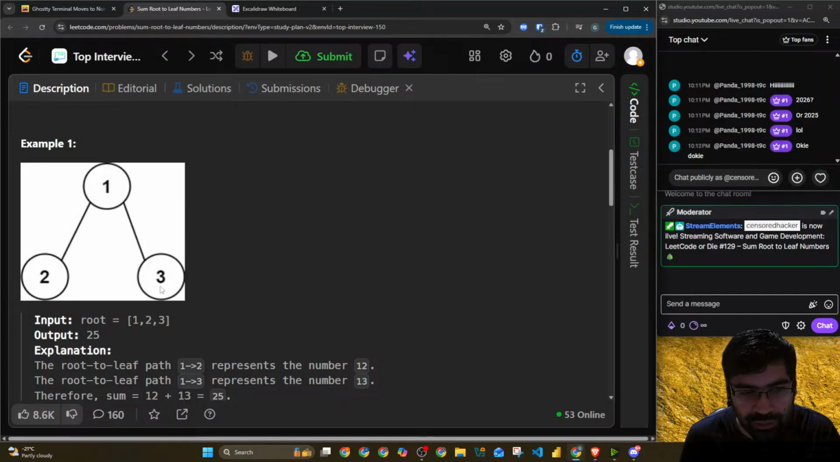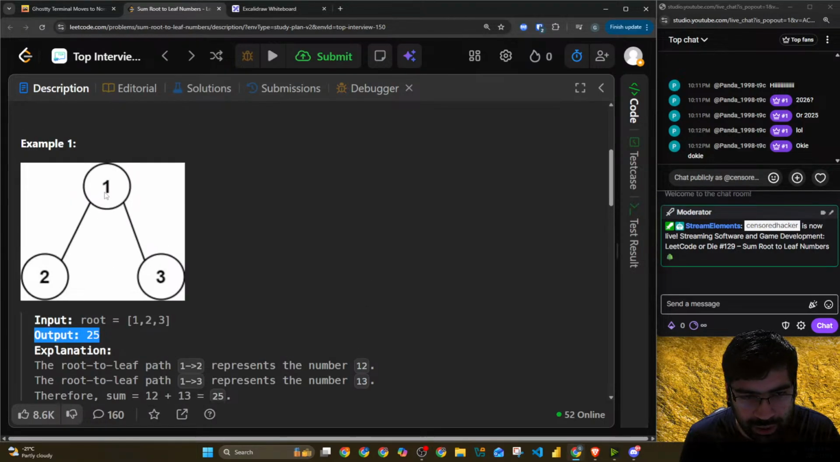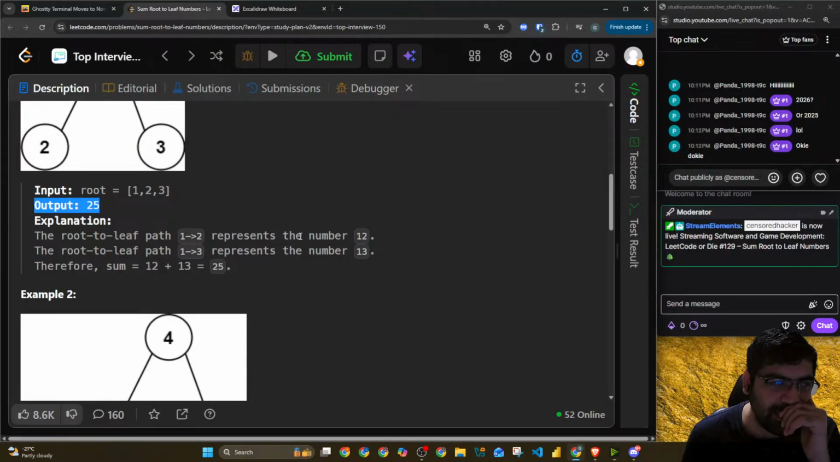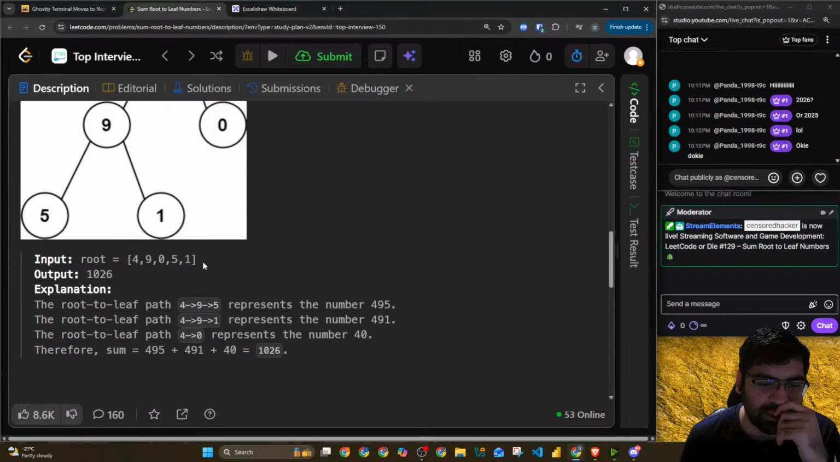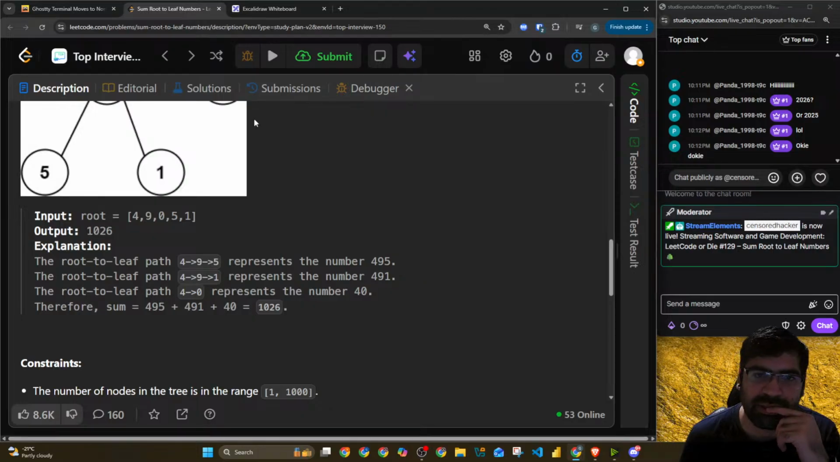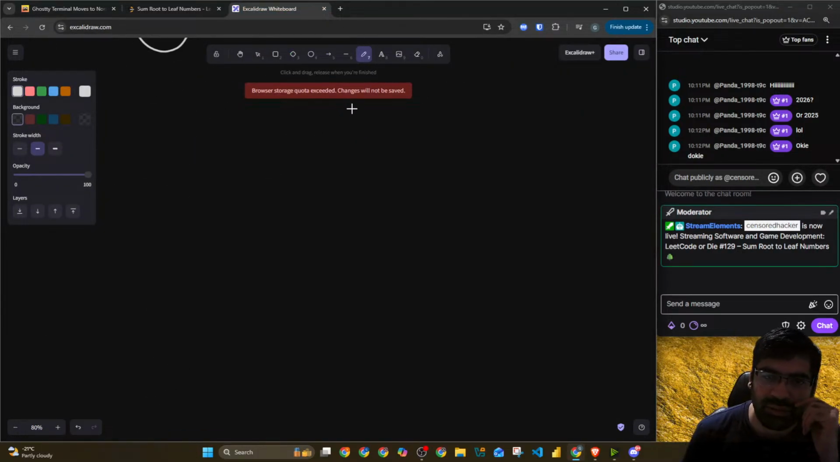So if we have 1, 2, and 3, the output should be 25. Why? 1, 2, that's 12, plus 1, 3, that's 13. This is interesting. I thought it would be just leaf nodes, go to the leaf node and find, but this is interesting. For the other example, it will be 495, plus 491, plus 40, which is 1026. This is interesting. Okay. So we need to find something.